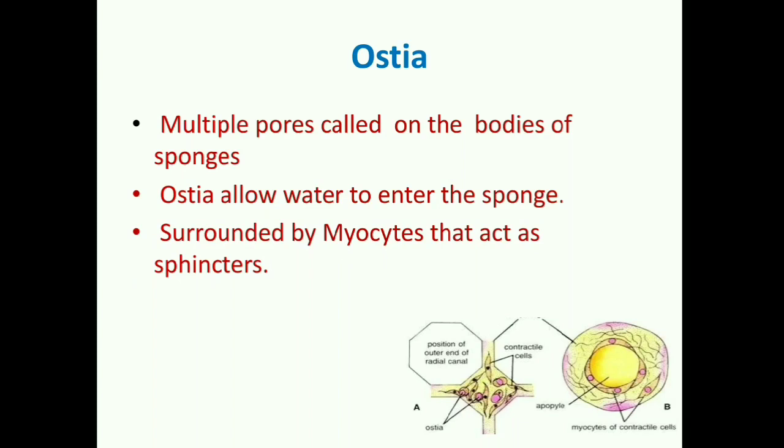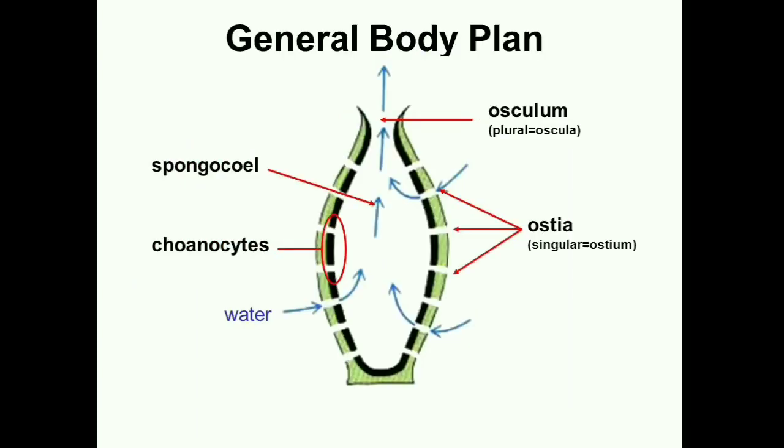So presence of ostia or dermal ostia, which we simply call pores, gives this phylum its unique name Porifera. So if we see the general body plan, you can find on the surface of body minute openings, ostia, singular is ostium, which open into a spacious cavity called spongocoel, and this spongocoel then opens to the outside by a broad opening at the top called osculum. Osculum is also surrounded by myocytes which serve as sphincter to get it open and get closed. So this is the general body plan of a sponge.